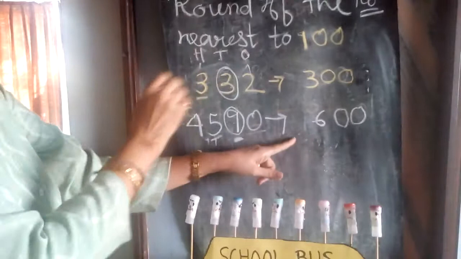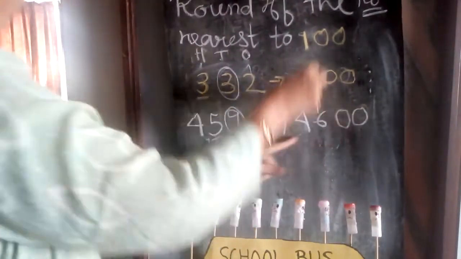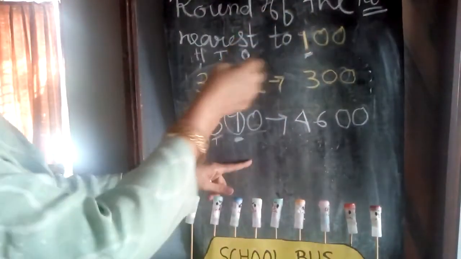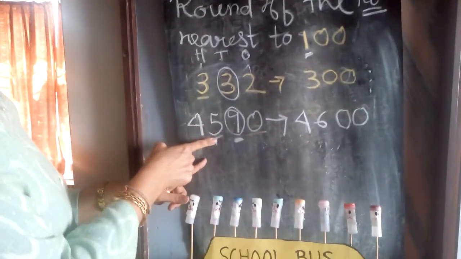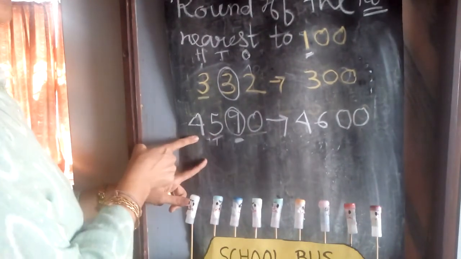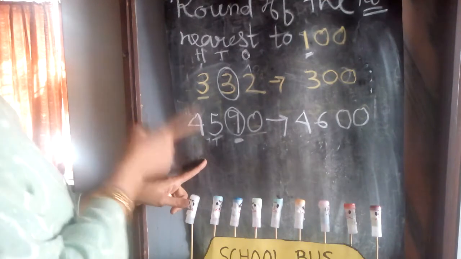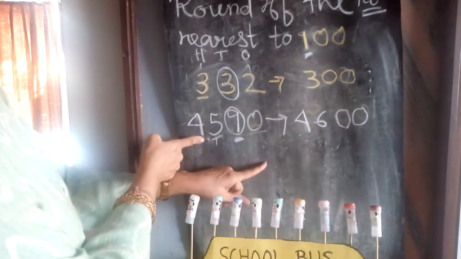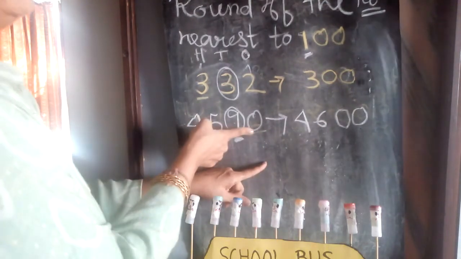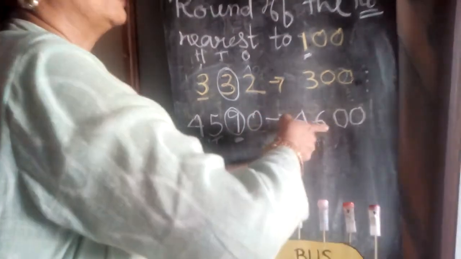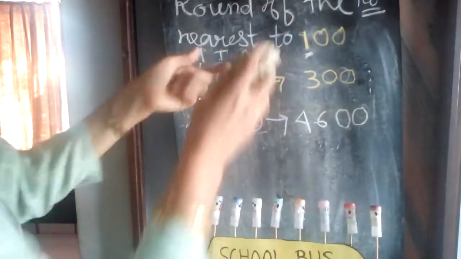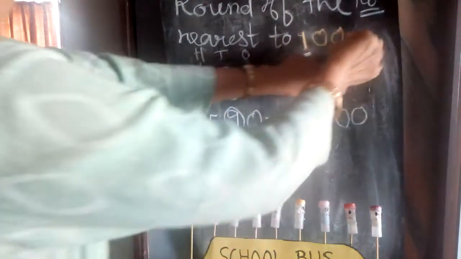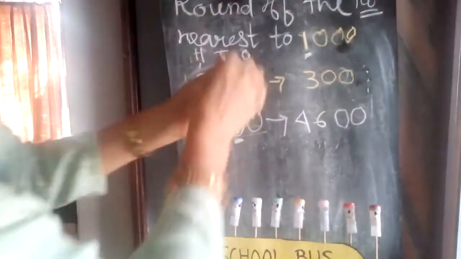And your 1000 place will be the same because we are just making nearest to 100. So till 100 only we are making the changes. 1000 place will be the same. So rounding of number 4590 is 4600. Understood, children?